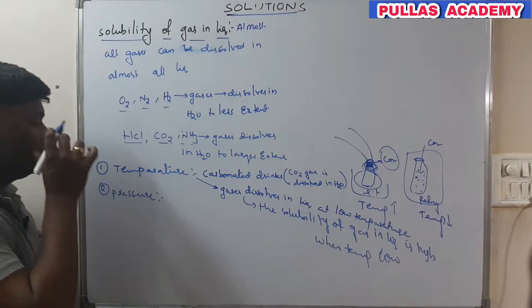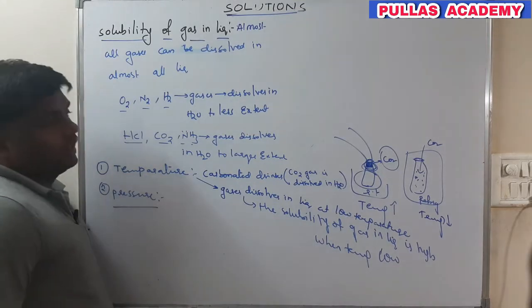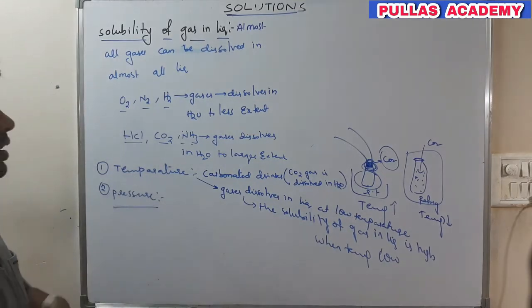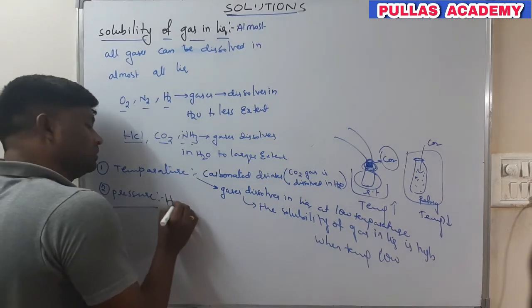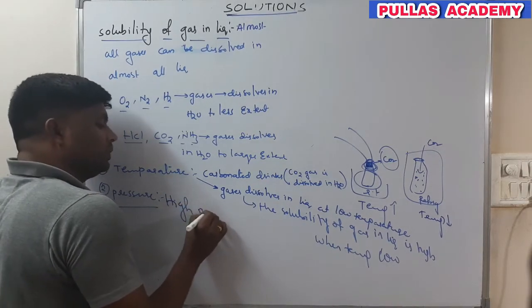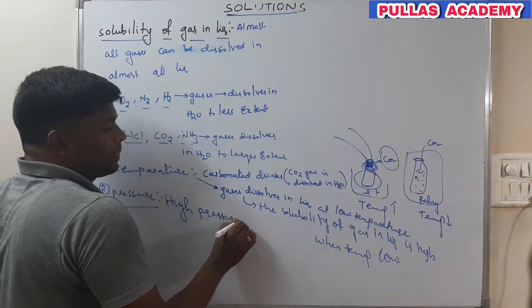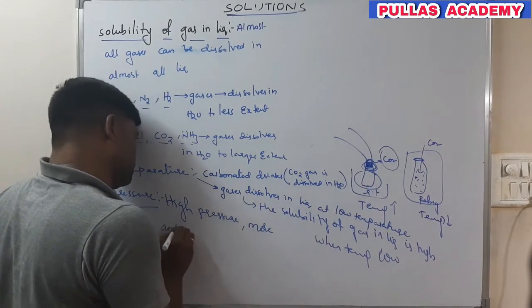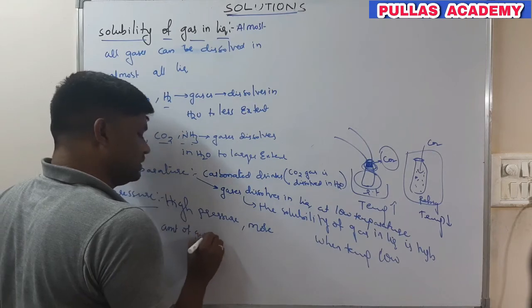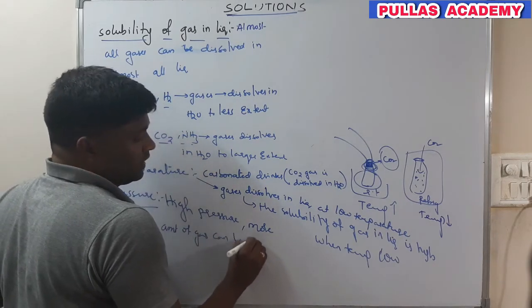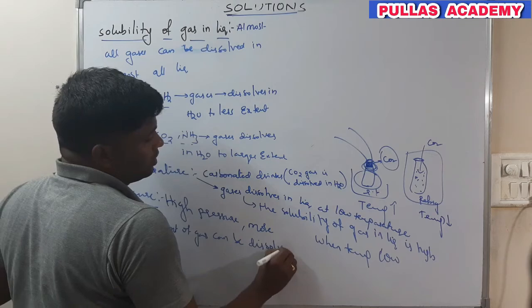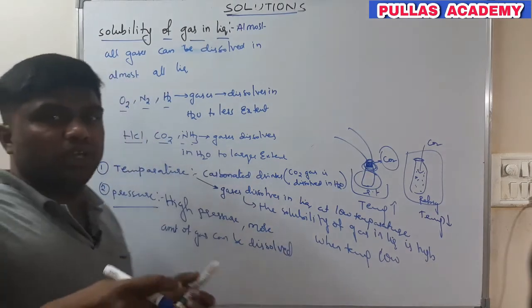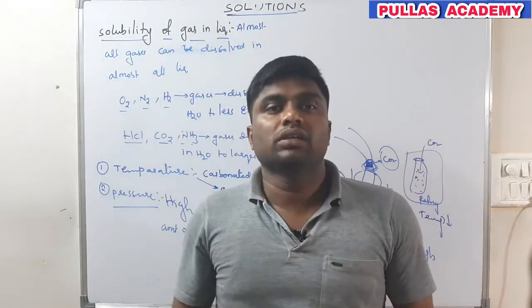And next, coming to the pressure. What happens to the pressure? At high pressure, more amount of gas can be dissolved in liquid. In the carbonated drinks, we keep the drink at high pressure.